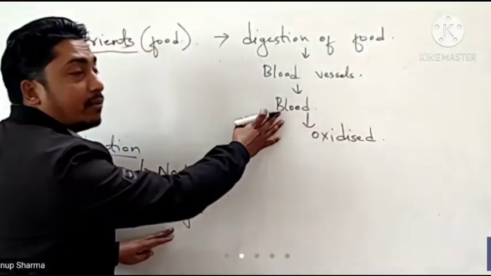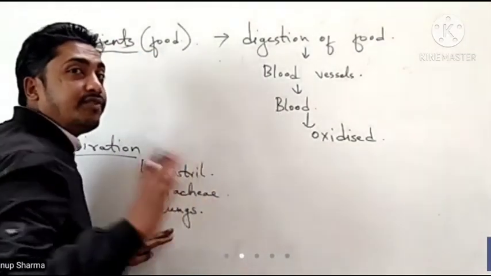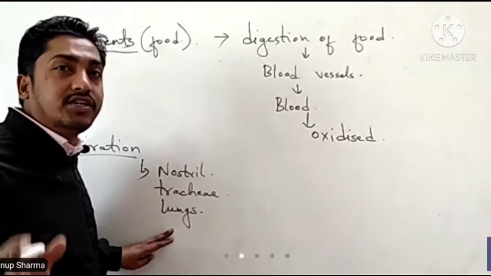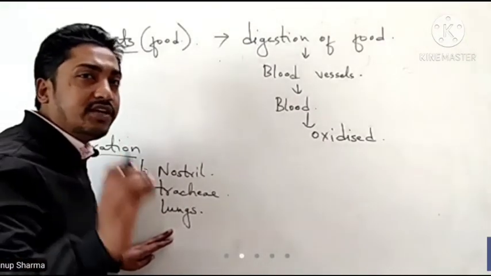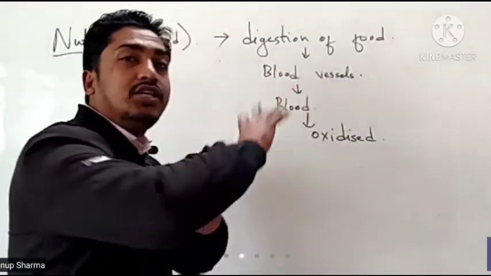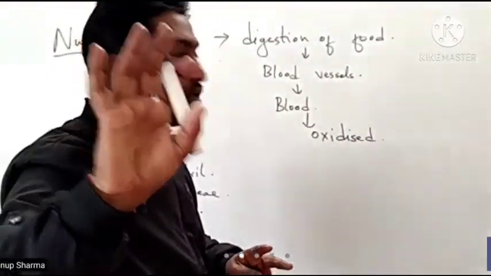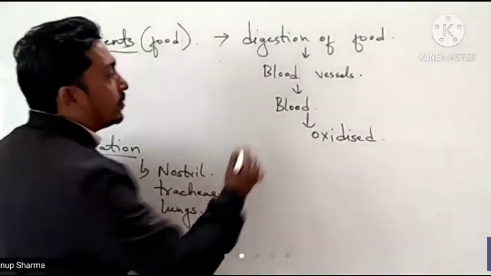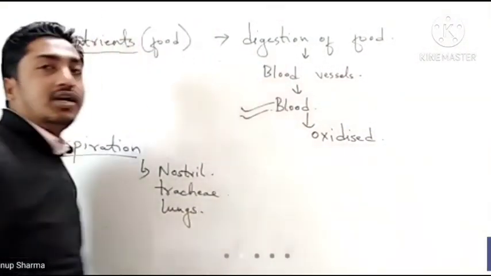There are various capillaries or blood vessels which have a specific function to transport oxygen and to release carbon dioxide. And that is all done by blood only.